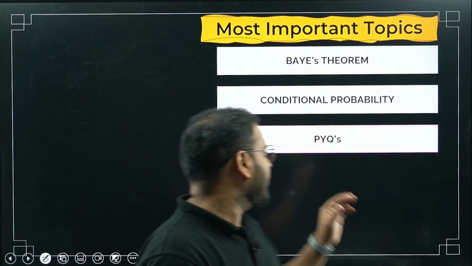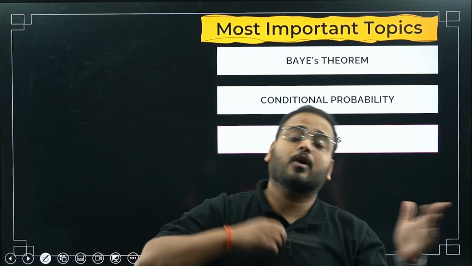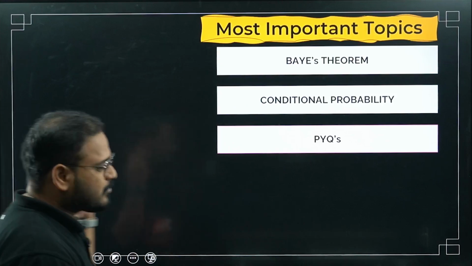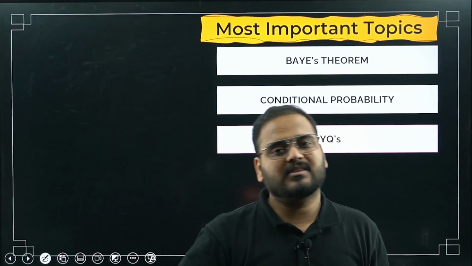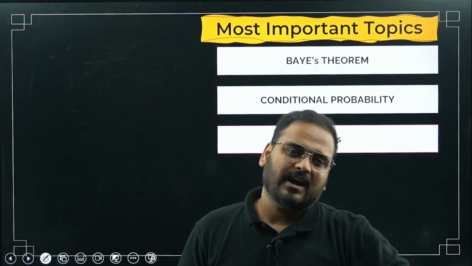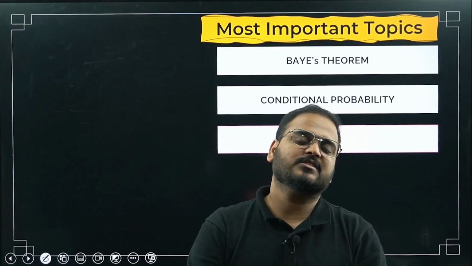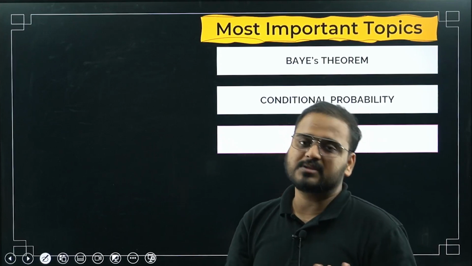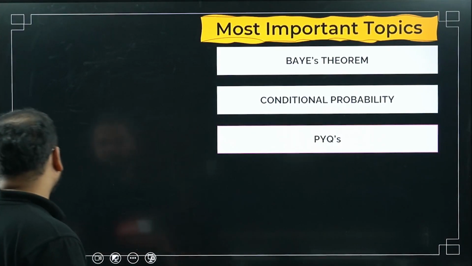And what else? PYQs, you have to solve the PYQs, sir, because you can see the trend, na? Don't invest too much time solving all the questions. Solve the PYQs as many times as possible. You can solve twice, thrice, very good, because similar questions will come. You can see the trend, questions are coming in the same fashion. Some NCERT questions you can solve, meaning the miscellaneous exercises in NCERT, and PYQs, that is enough for probability. I will repeat myself: miscellaneous exercises, examples, and your PYQs, that's more than enough for your boards. So you're going to get full marks in the probability section.